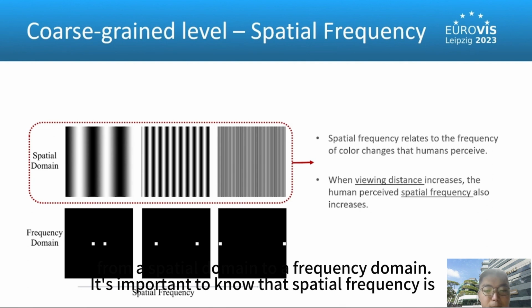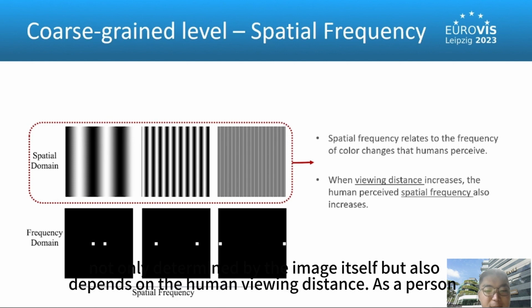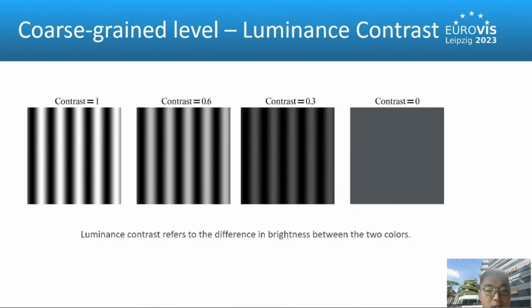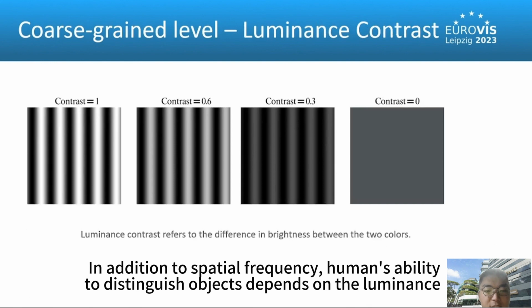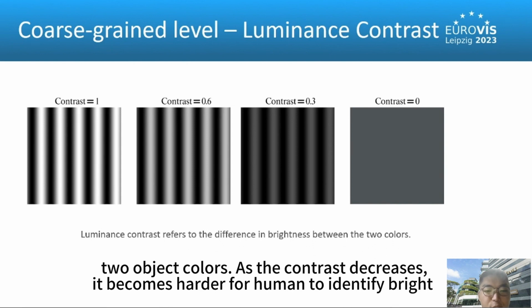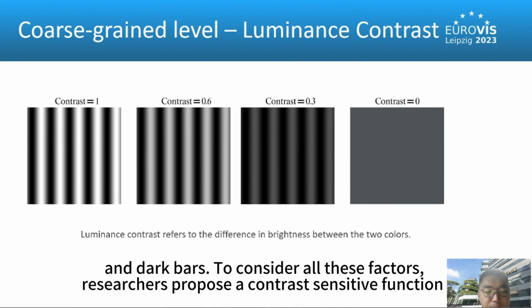It's important to know that spatial frequency is not only determined by the image itself, but also depends on the human viewing distance. As a person moves farther from the image, the spatial frequency they perceive becomes higher. In addition to spatial frequency, humans' ability to distinguish objects depends on the luminance contrast between objects. Luminance contrast refers to the difference in brightness between two object colors. As the contrast decreases, it becomes harder for humans to identify bright and dark bars.